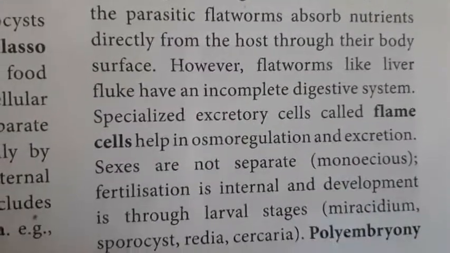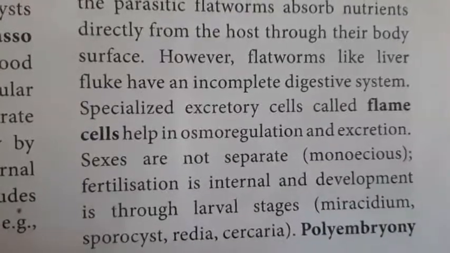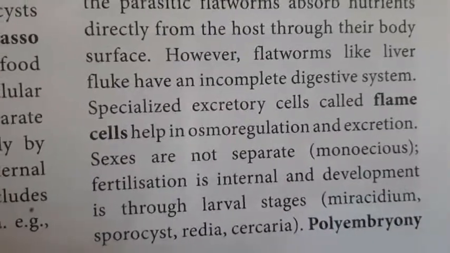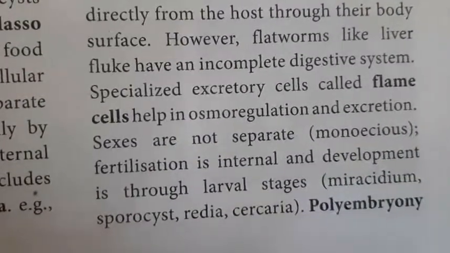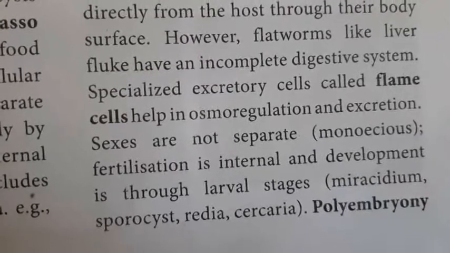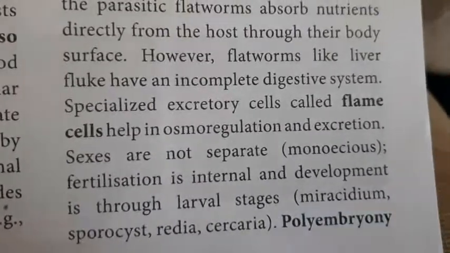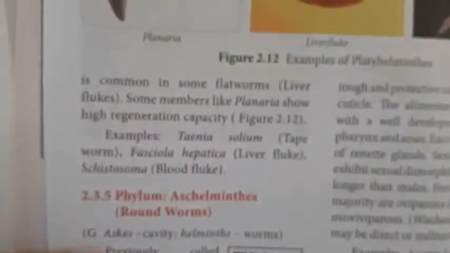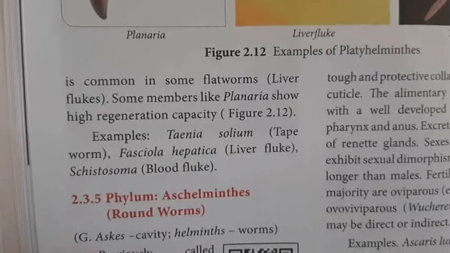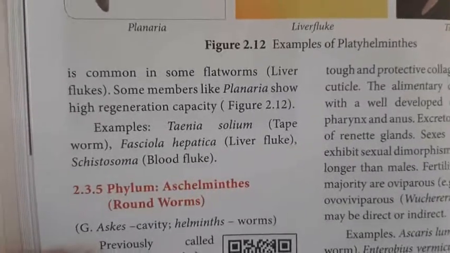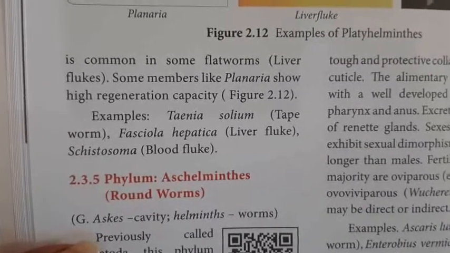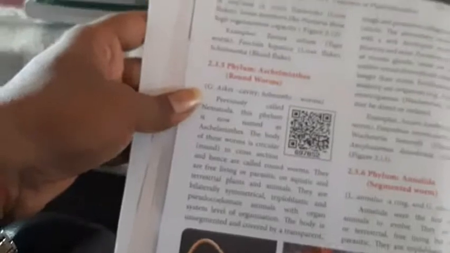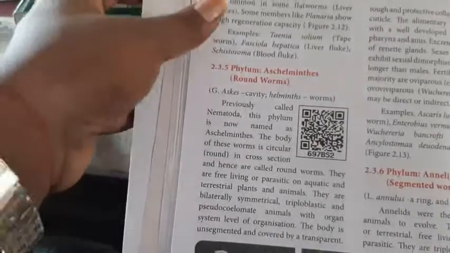Sexes are not separate; they are monoecious, meaning both male and female sexes are present in the same individual. Fertilization is internal and development is through larval stages: miracidium, sporocyst, redia, and cercaria. Polyembryony is common. Some members like planaria show high regeneration capacity. Examples: Taenia solium, Fasciola hepatica, and Schistosoma.